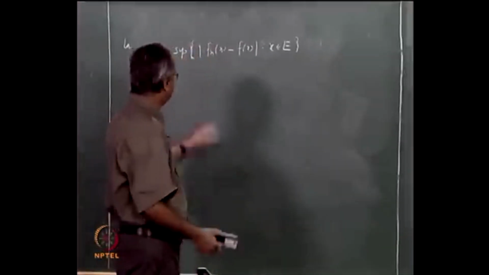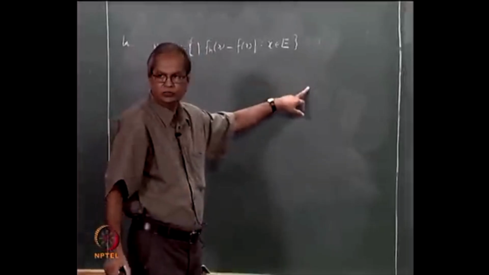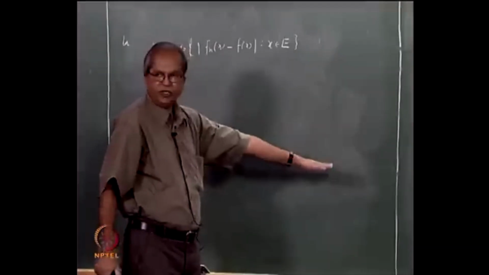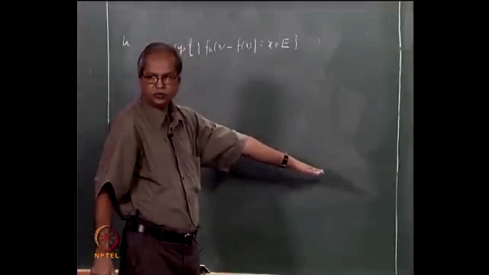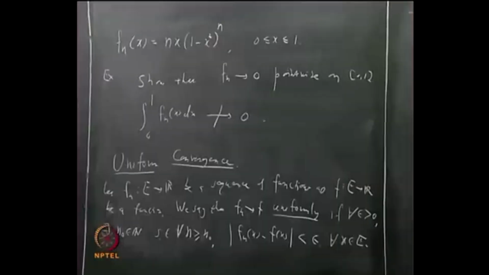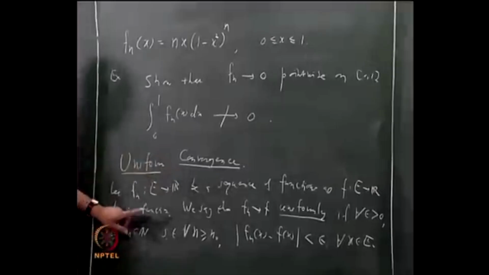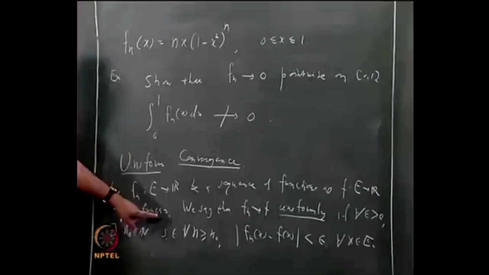Then what does this say? That this mn is less than epsilon for n bigger than or equal to n0. Or suppose you rewrite this definition, what it will mean is for every epsilon there exists n0 such that whenever n is bigger than or equal to n0, this mn is less than epsilon.